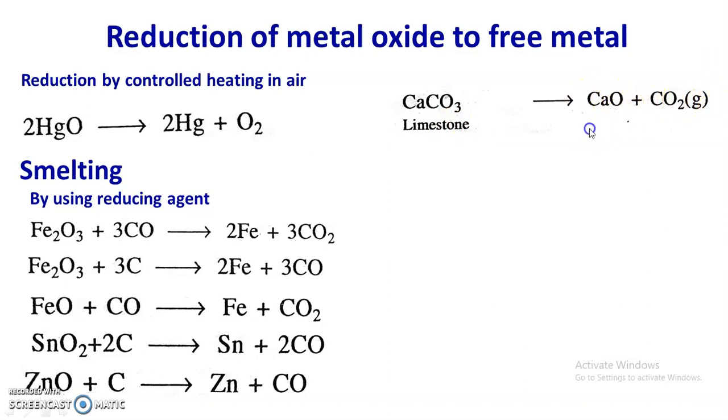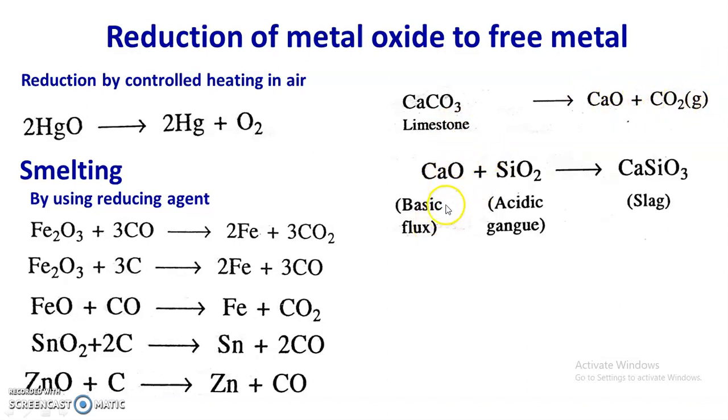So this is the lime. It is the basic flux. CaO is a basic flux. It combines with acidic gangue, that is silica, and there is a formation of calcium silicate. Calcium silicate is a slag. Now this fusible slag, that is calcium silicate, formed during the smelting, floats over the molten metal and it can be removed.